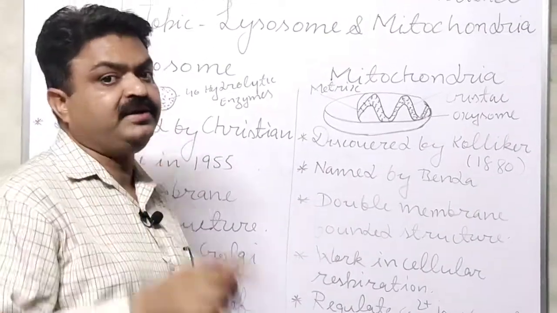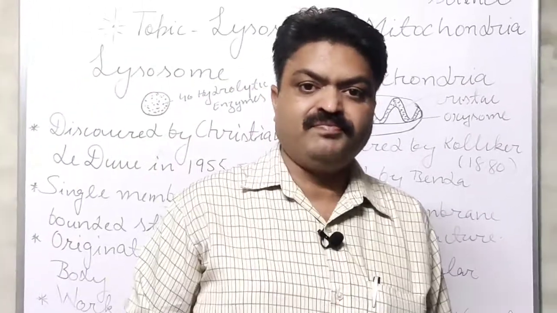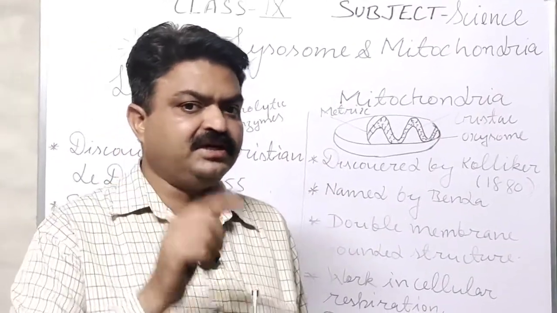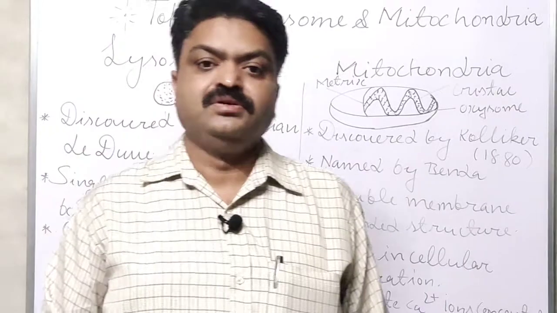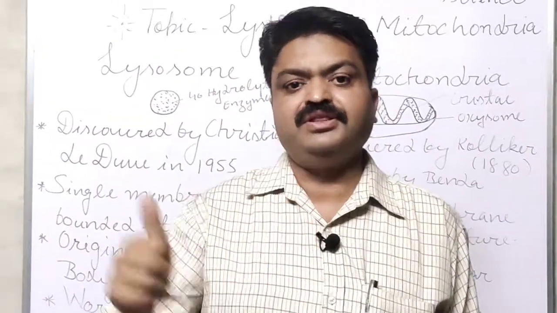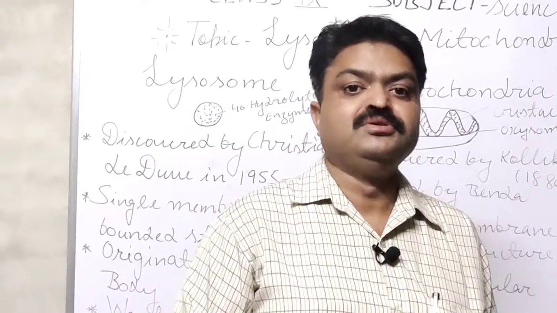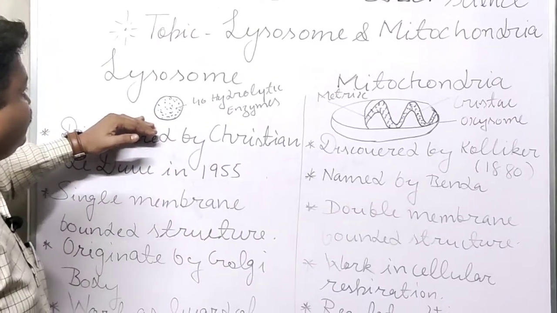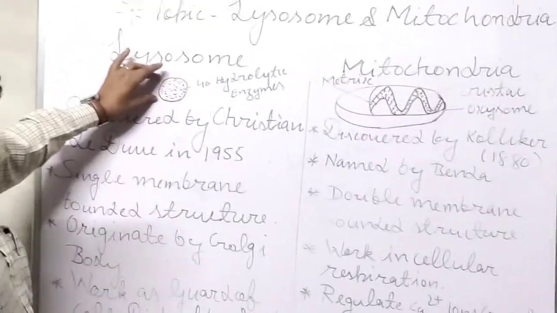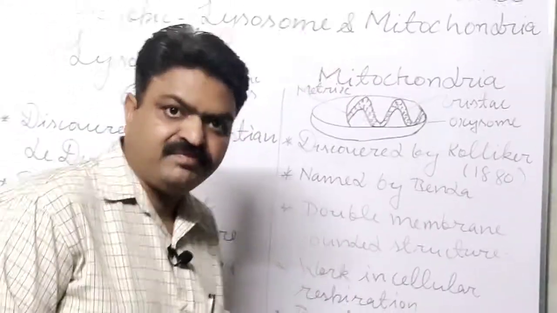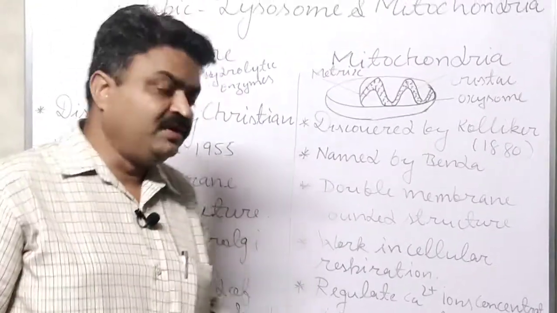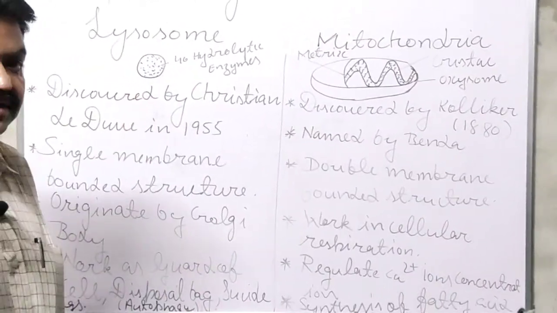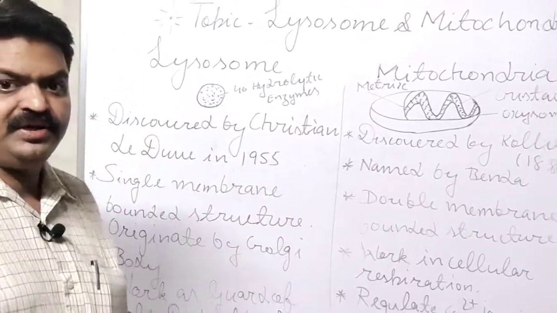Because when foreign particles or pathogens enter inside the cell, then those foreign particles or pathogens are killed with the help of the hydrolytic enzymes of the lysosome, and this process is known as phagocytosis.